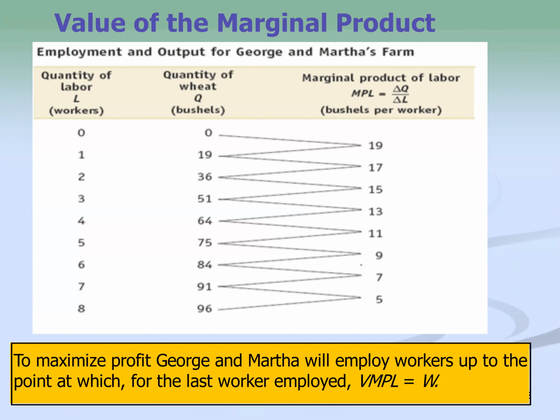And then looking at that through the models that Krugman has shared with us here on George and Martha's farm, we can look at the marginal product of labor, that change in quantity over change in the worker, which again is marginal. So the idea is it's changing, and it looks like it's changing in this example at an equal clip.